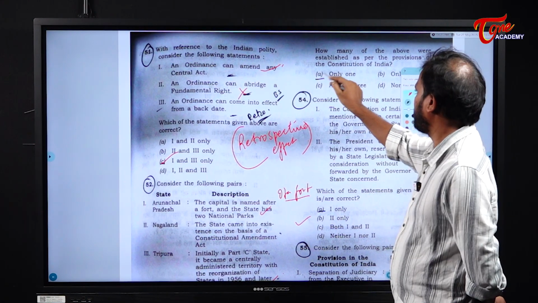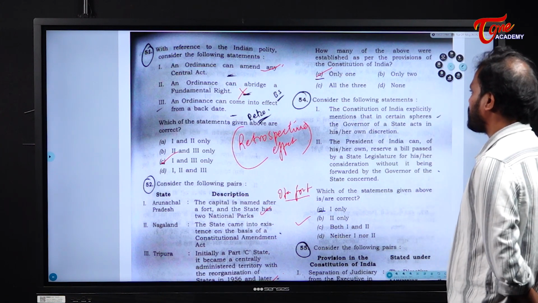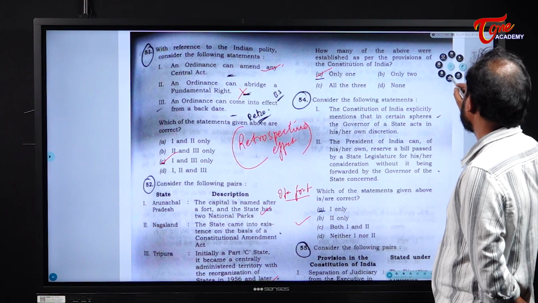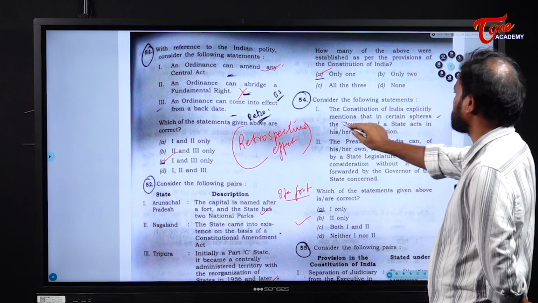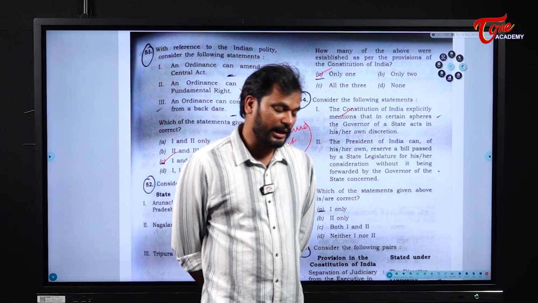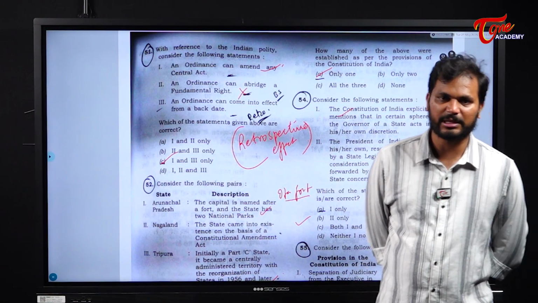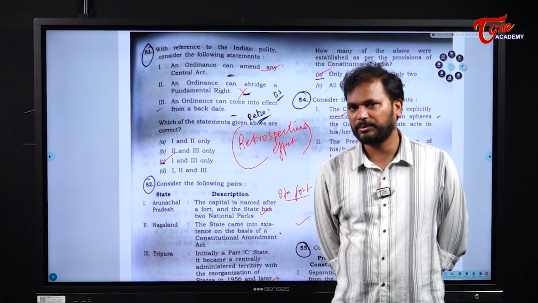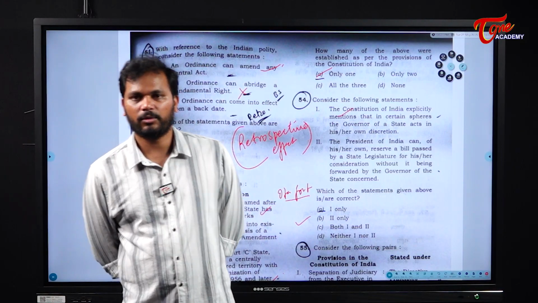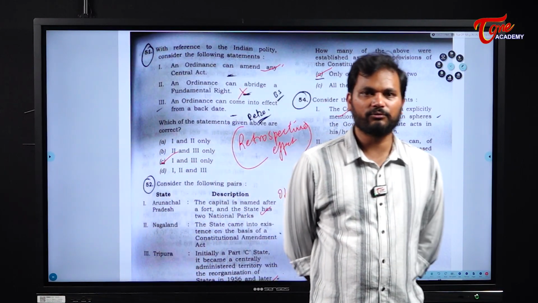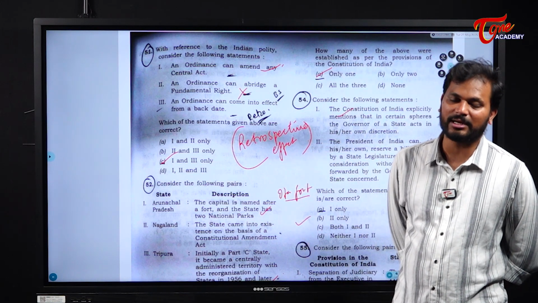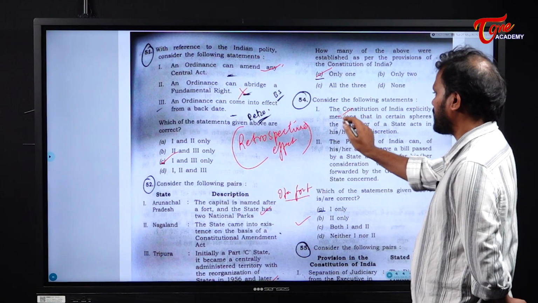Okay. Next. The Constitution of India explicitly mentions that in certain spheres the governor of a state acts in his or her own discretion. This is right. Why? Because the president may not have certain discretionary powers, but the governor has certain discretionary powers, especially with respect to reserving a bill for the consideration of the president under Article 201 of the Indian Constitution. When no party secures the majority, the governor can call one political party to form the government. Like this, some situational discretions are vested with the governor. So statement 1 is right.